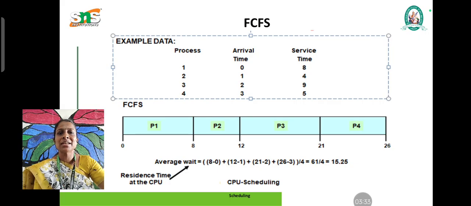Next we have to find the average waiting time. The waiting time is service time minus arrival time. For process 1, it is 8 minus 0. For P2 it is 12 minus 1. For P3 it is 21 minus 2. For P4 it is 26 minus 3. So the total is 61, divided by the number of processes, which is 4. So the average waiting time of the processes is 15.25 in the FCFS method.